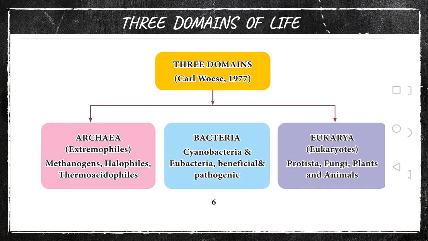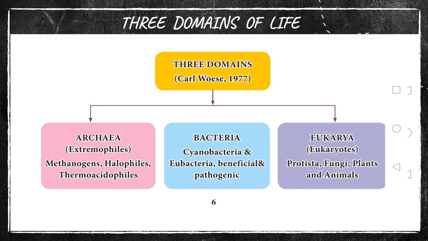And one more classification, the eukaryotes, belonging to the domain Eukarya. So he has given three domains: Archaea, Bacteria, Eukarya. Archaea and bacteria are prokaryotes, and Eukarya means eukaryotes.